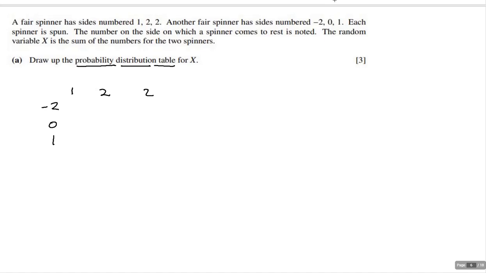The number on the side which a spinner comes to rest is noted. The random variable x is the sum of the two numbers. So those are the things we have to find, the probabilities. This probability distribution table is literally just going to have all the numbers that could possibly come up and then their probabilities. Keep in mind, these numbers have to be the sums. So what I want you to do then is fill in this table, find the sums.